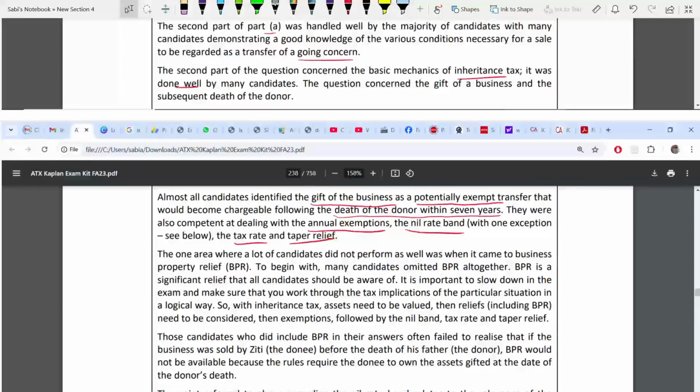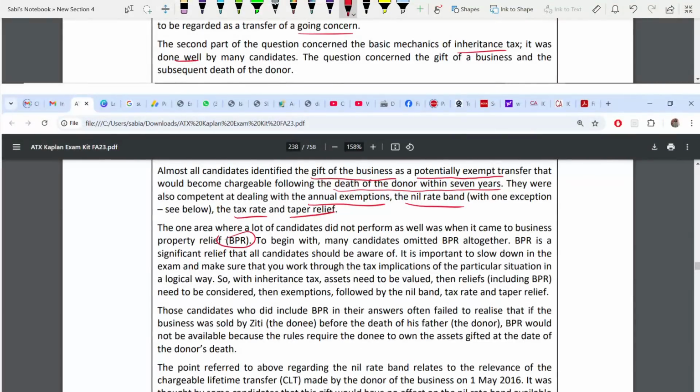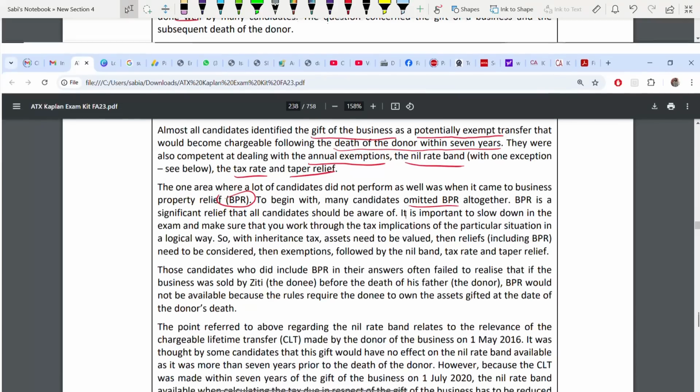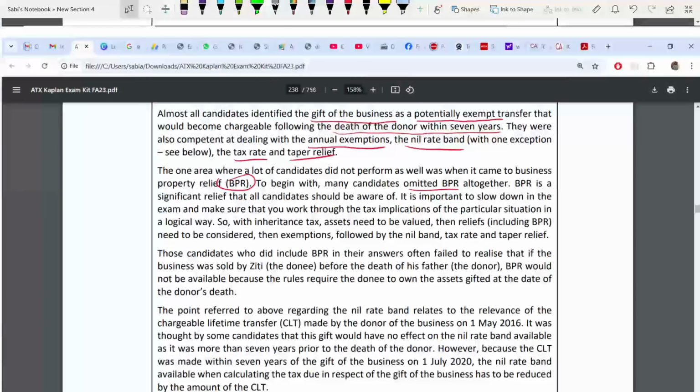One area where students did not do well is BPR. They have omitted this altogether. This relief is very significant. You should be aware of it always whenever inheritance tax is there. Because most of the time inheritance tax is given when you're selling a business, and when selling a business, BPR usually comes. That's why you have to often slow down in your exam. Make sure that you go through all the reliefs.